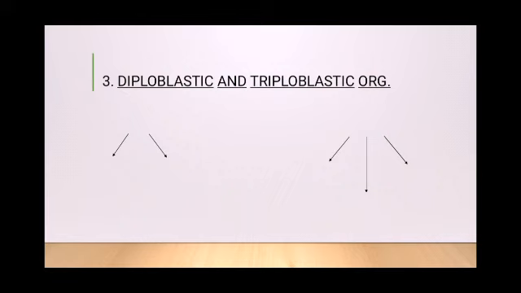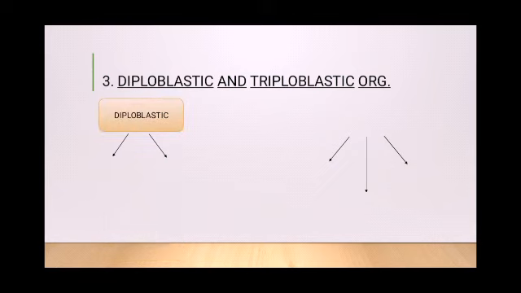Next, we have diploblastic and triploblastic organization. In animals, when they are in the form of an embryo, there is formation of different layers. These layers are called germ layers. The germ layers give rise to different organs, which we shall learn.